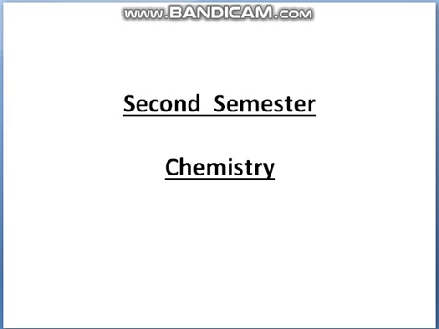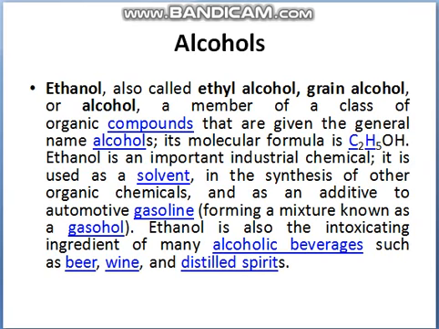We will continue our topic of alcohol. First is ethanol. Ethanol, also called ethyl alcohol, grain alcohol or alcohol, is a member of a class of organic compounds that are given the general name alcohols. Its molecular formula is shown here. Ethanol is an important industrial chemical.